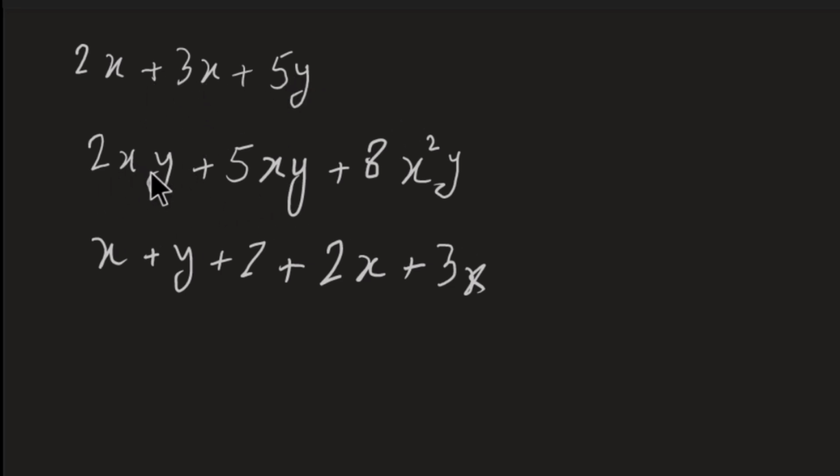In the next expression, the terms 2xy and 5xy are like terms because they have same variables and exact exponents, but the term 8x square y is not a like term. Similarly, in the next expression, the terms 2x and 3x are like terms because they have exact same variable and same exponent, but the terms y and z are unlike terms as compared to the like terms.